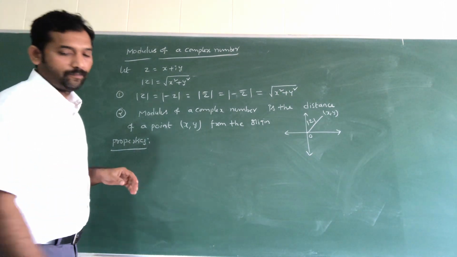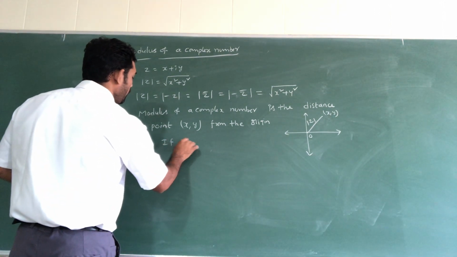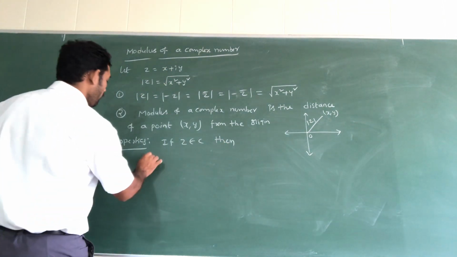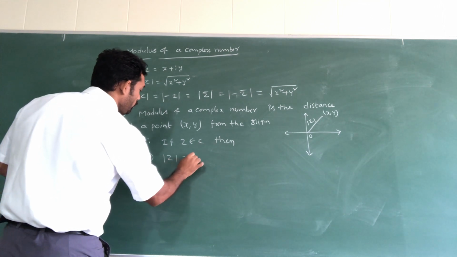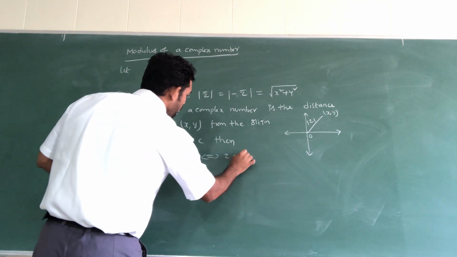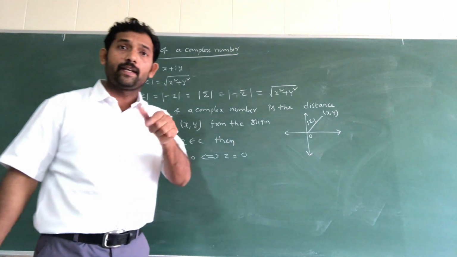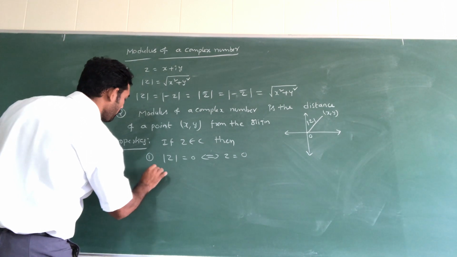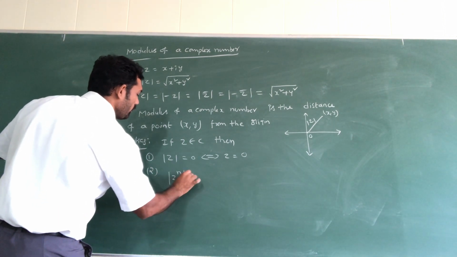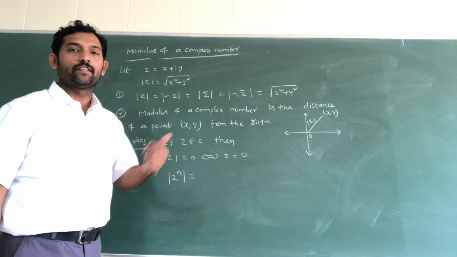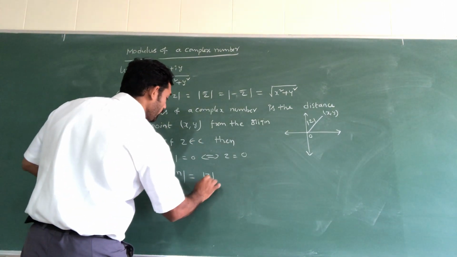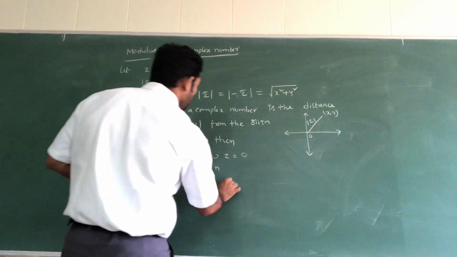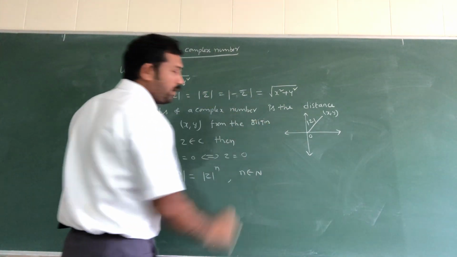First property: if z belongs to C, then modulus of z is equal to 0 implies obviously z value is also 0. If the modulus is 0, then z is obviously 0. Next, second point: modulus of z whole raised to n, where n is a natural number.